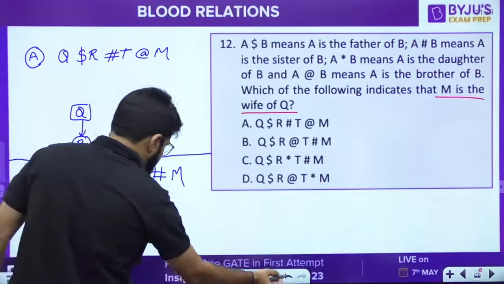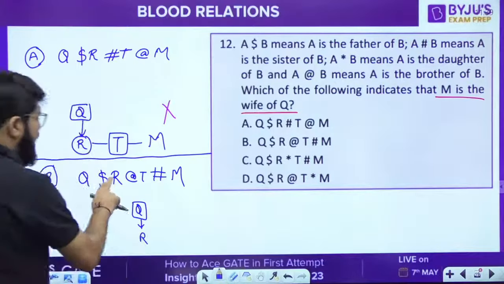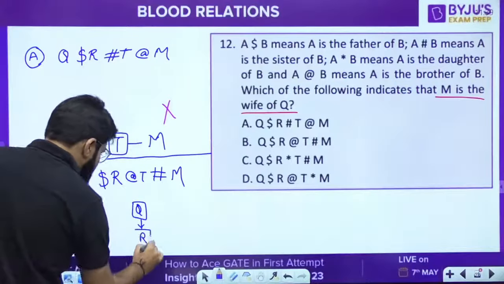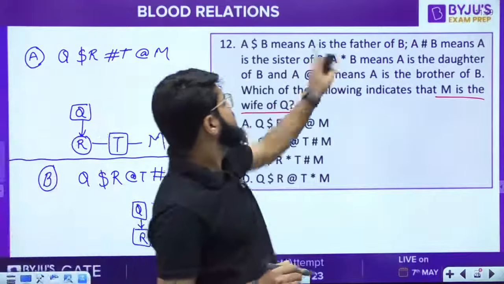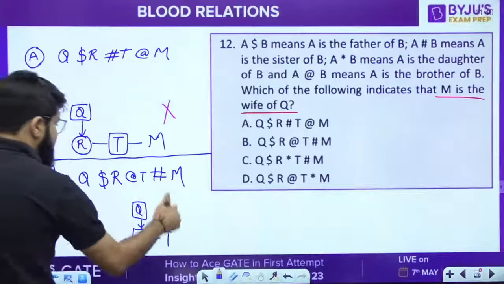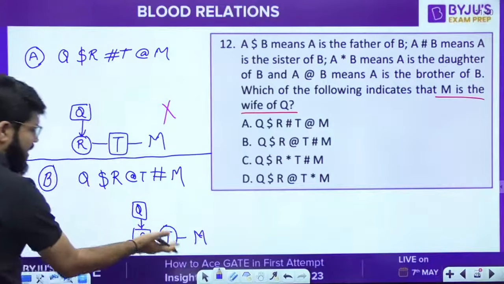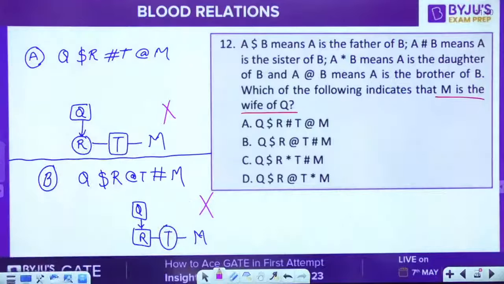Now let's start the next story. Q is the father of R. R @ T. Right. What is @? Brother. So R this time is the brother of T. And hash means sister. So T is the sister of M. So again M is one level down. So this is not the correct answer.